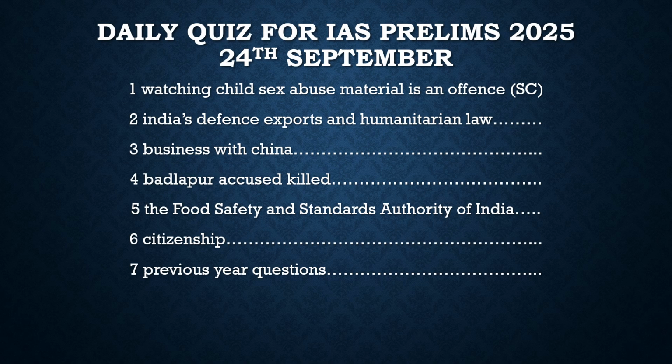In other words, the Supreme Court directed the central government to amend this law and change the term involved in section 15 about child pornography to child sexual exploitative and abuse material. It should not be called child pornography, but child sexual exploitative and abuse material. So this was about this article. This is the nutshell of the news, why we had taken up this article, and in the other slides we will derive some questions and get more idea about it.